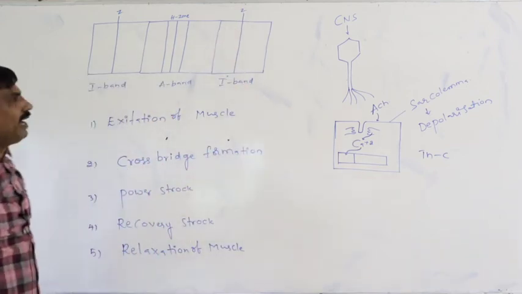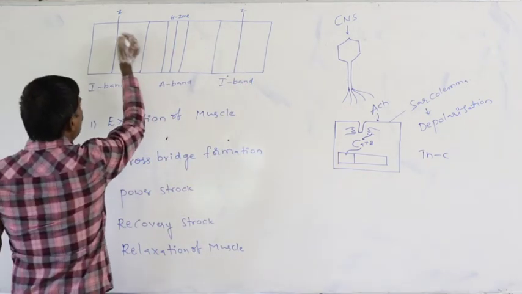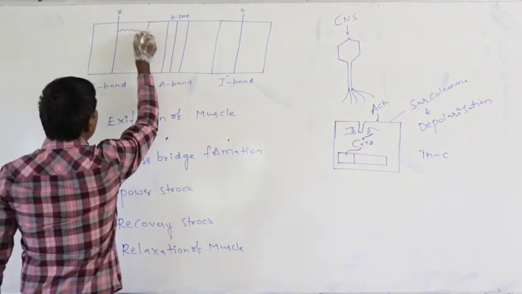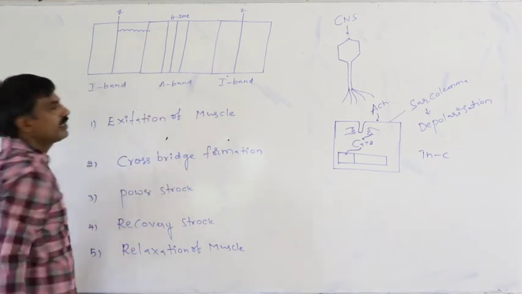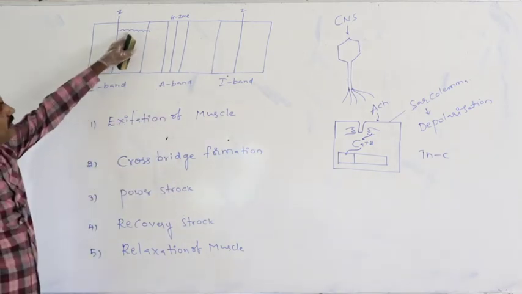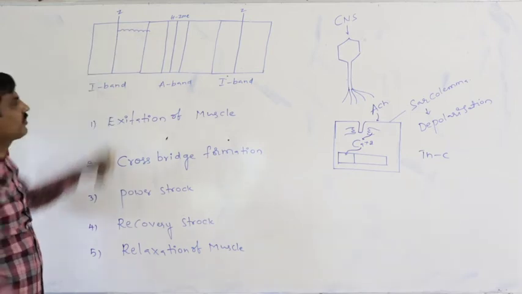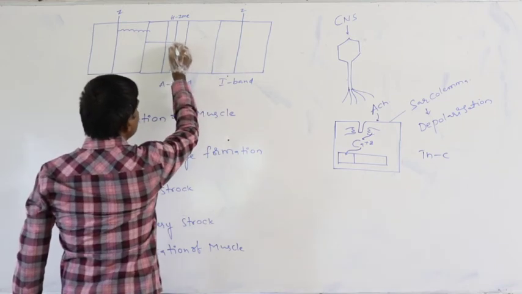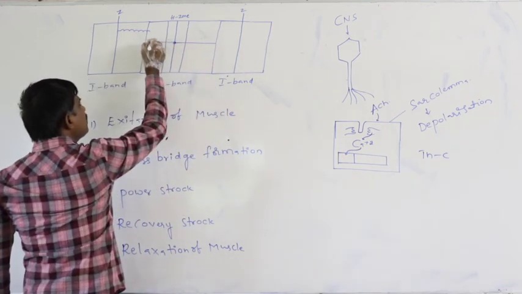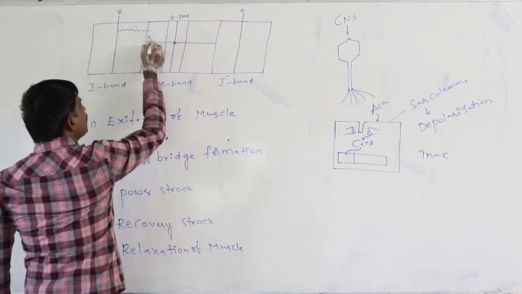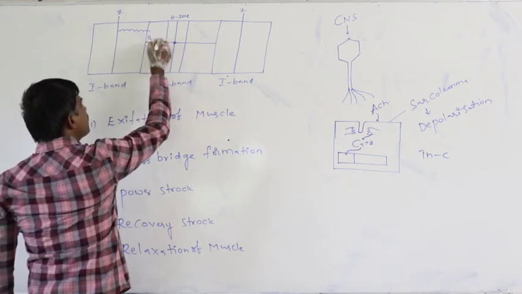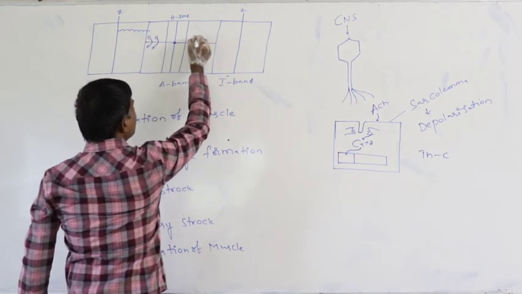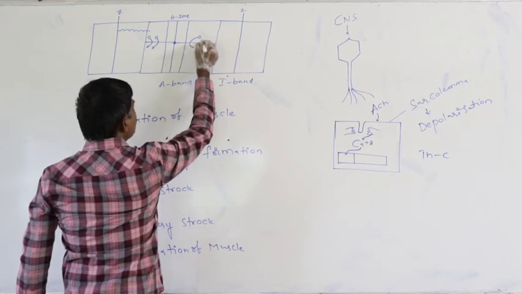Definitely in the case of the I band, what kind of filaments are present? Thin filaments are present. In the thin filament, this is said to be the active site. This is the thick filament. On the thick filament, what are present? Heads of the myosins. Like that, these are the heads of the myosins.